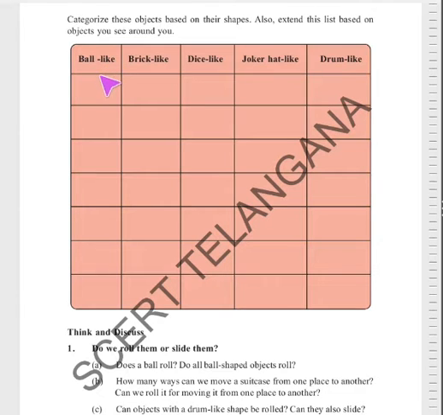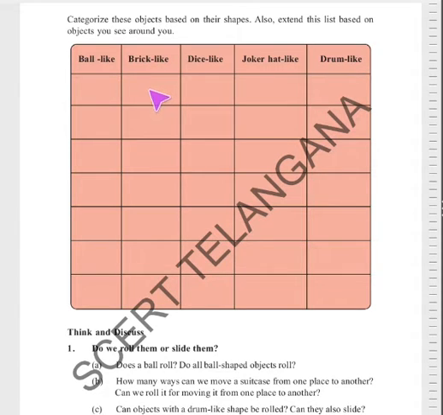And you write all the objects in this table, like a ball. What are the shapes, like a ball, and brick shape and dice shape, joker hat shape, and drum shape. For example, what is that? Orange. Yes, the shape of an orange is like a ball. The matchbox is like a brick.